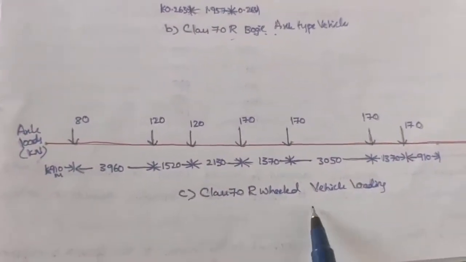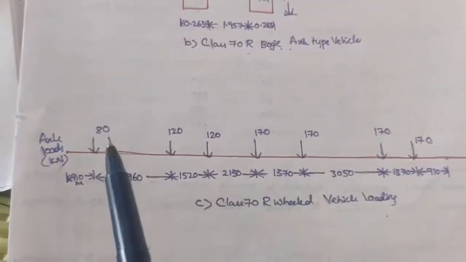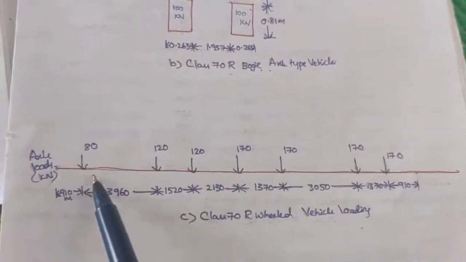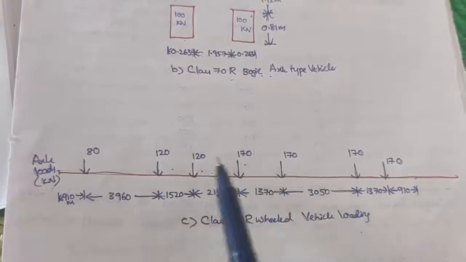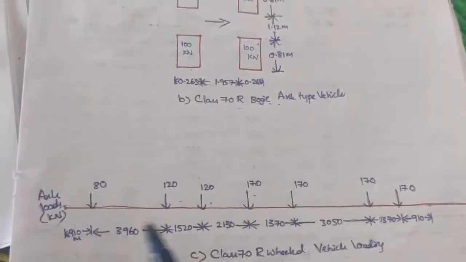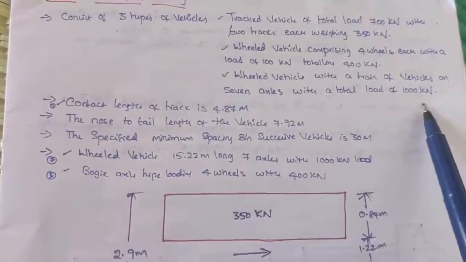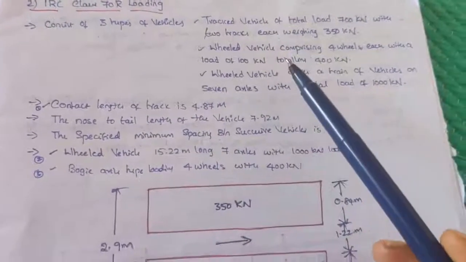So this one is a class 70R wheeled vehicle loading, like a train, as you can see here. It will start with a point and continuously go on. So 80, 120 plus 120 plus 170, if you add up the complete load distribution, you will get the total load of 1000 kilonewton. So this is the three types of the loadings.